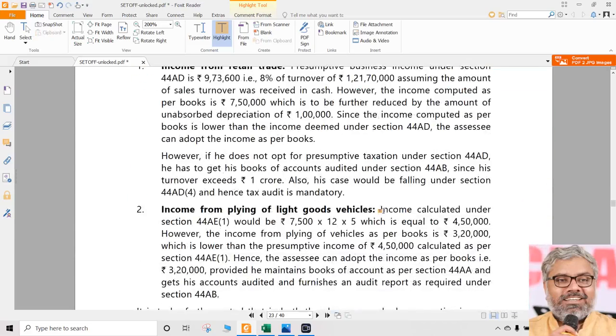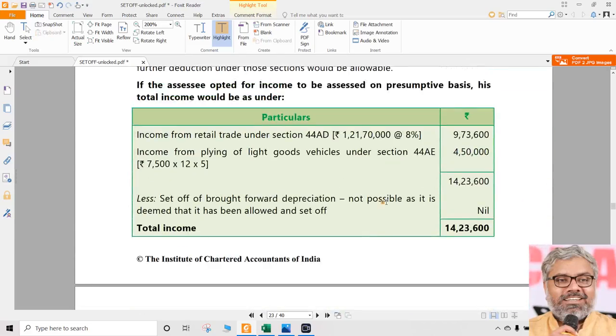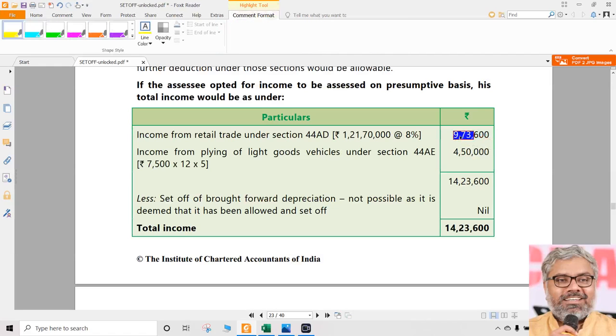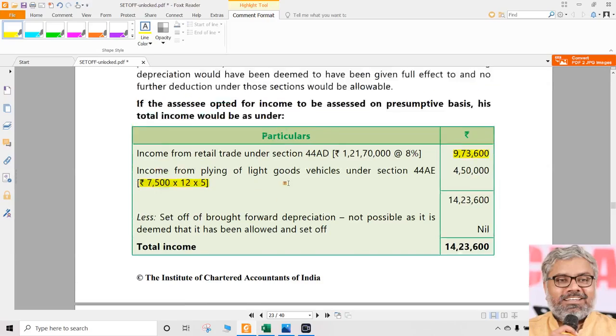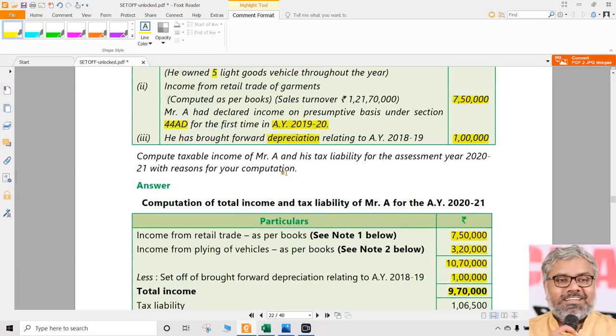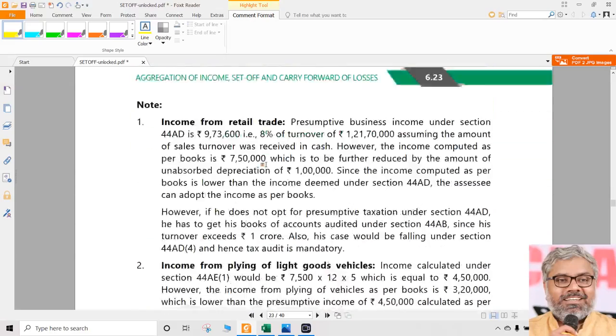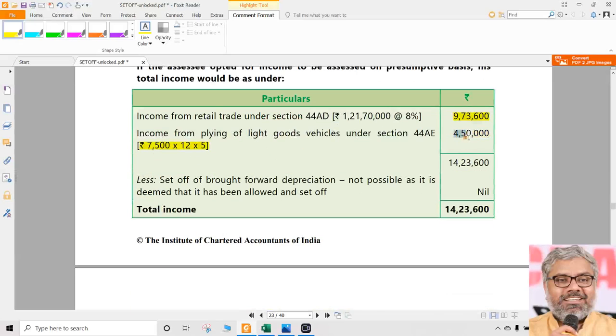Then what if he has taken presumptive income? Then income from retail trade under 44AD will be 8% of the turnover which is given. If you calculate, it comes out to 9,73,600. And you have to remember 44AE also. Light goods vehicles, what is this provision? 7,500 rupees per vehicle per month. And how many vehicles does he have? 5 light goods vehicles. So 5 into 12 into 7,500 comes to 4,50,000. The total of this is 14,23,600.